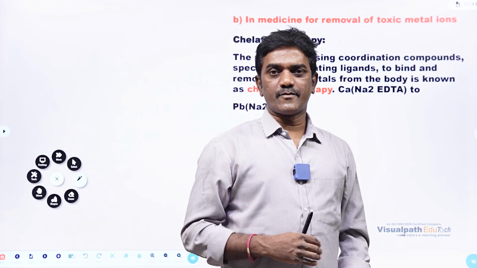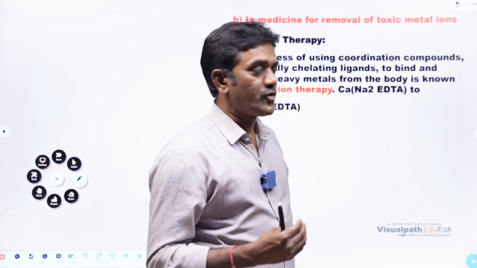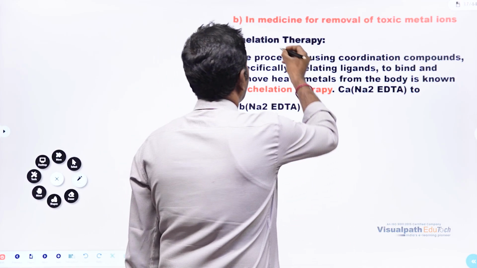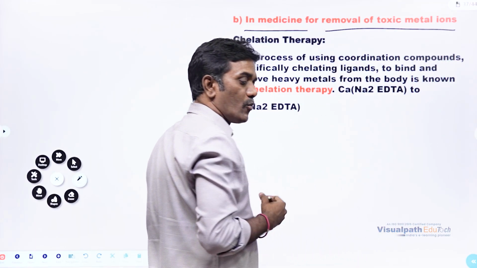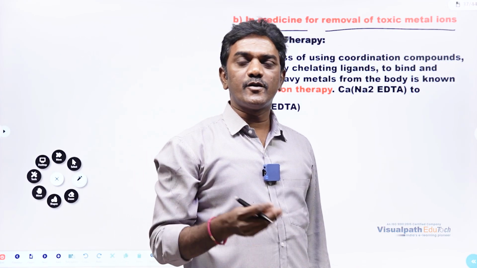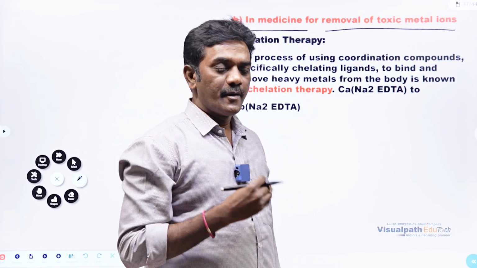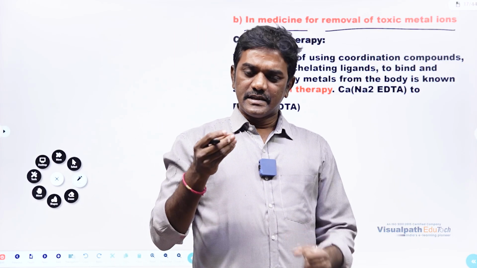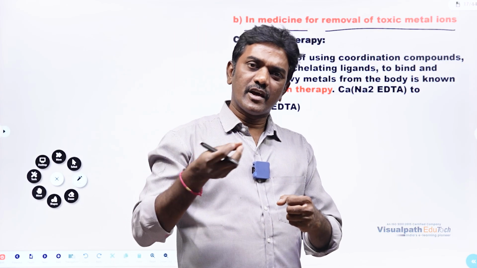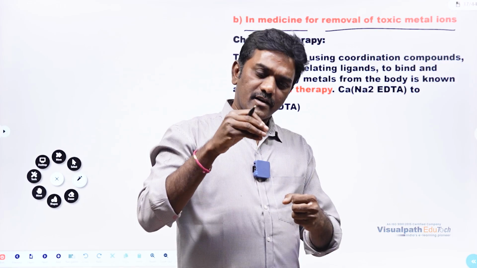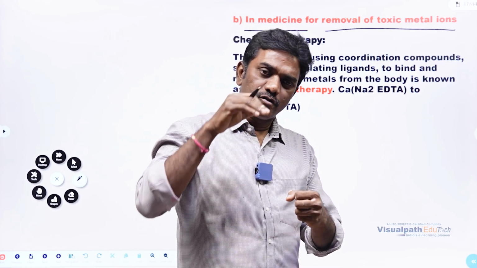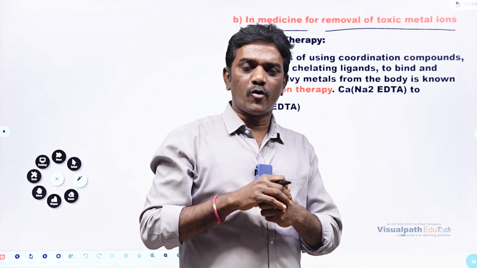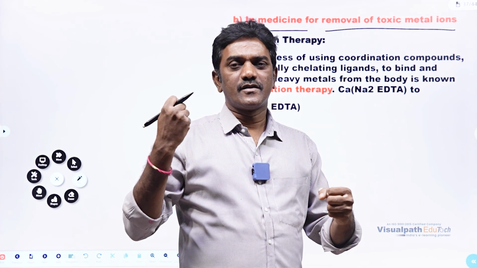Now we are going to discuss applications of coordination compounds in medicine for removal of toxic metal ions. What type of metal ions are we going to remove by using this method? What is the meaning of removal? Just we are adding a metal ion or ligand to the metals which are present in the body and we are taking them out, right?